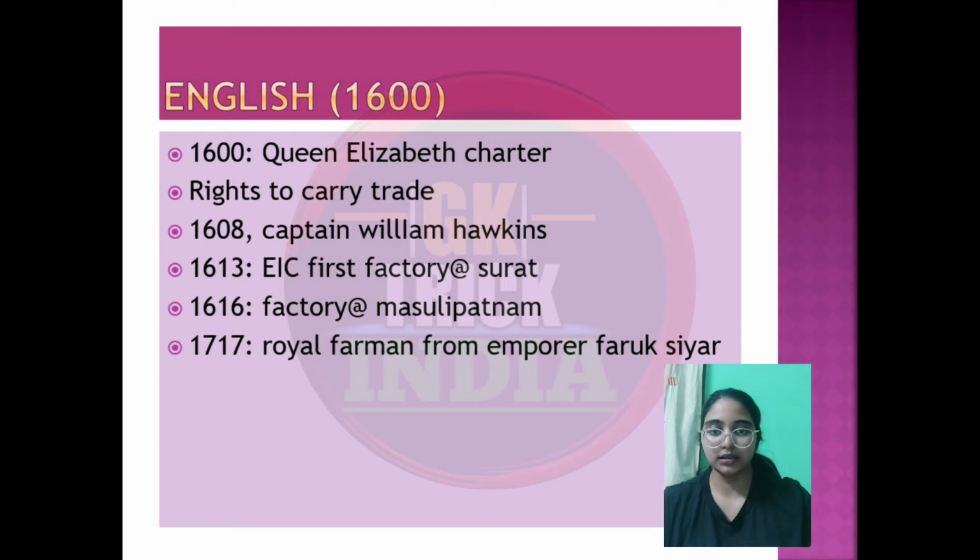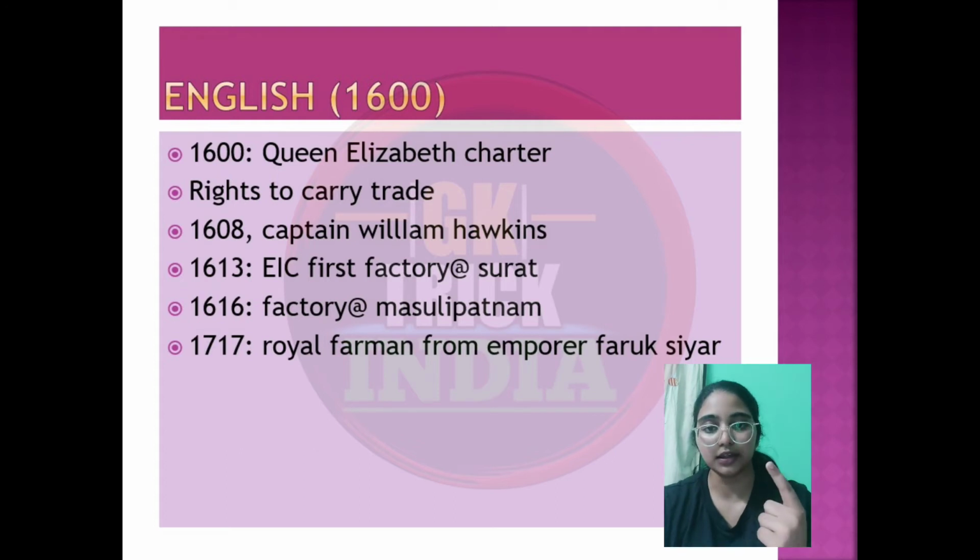Basically, this charter is the right to trade with India. So in 1608, Captain William Hawkins visited the Mughal Emperor Jahangir. And in 1609, Jahangir issued a firman to build a factory in Surat. So in 1613, the first factory was set up in Surat.